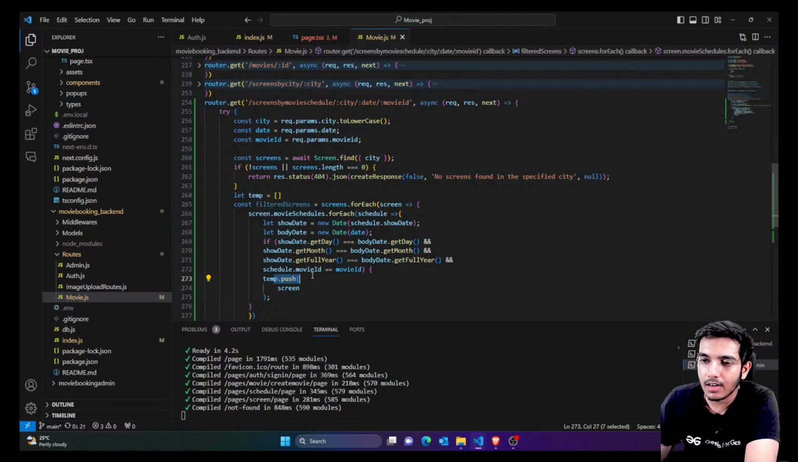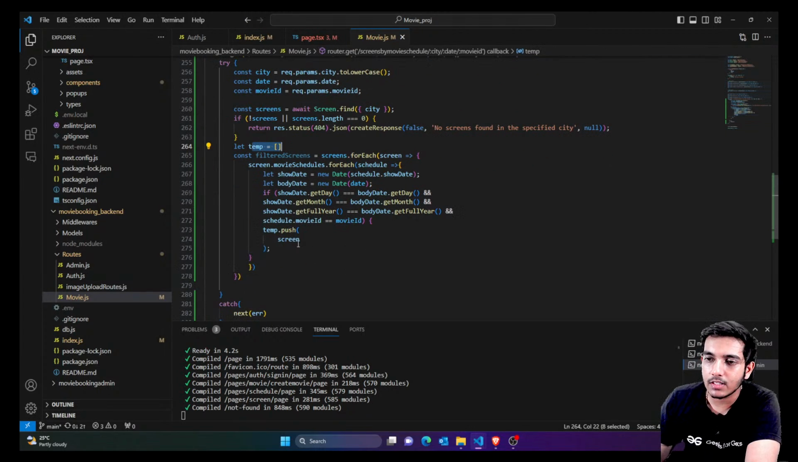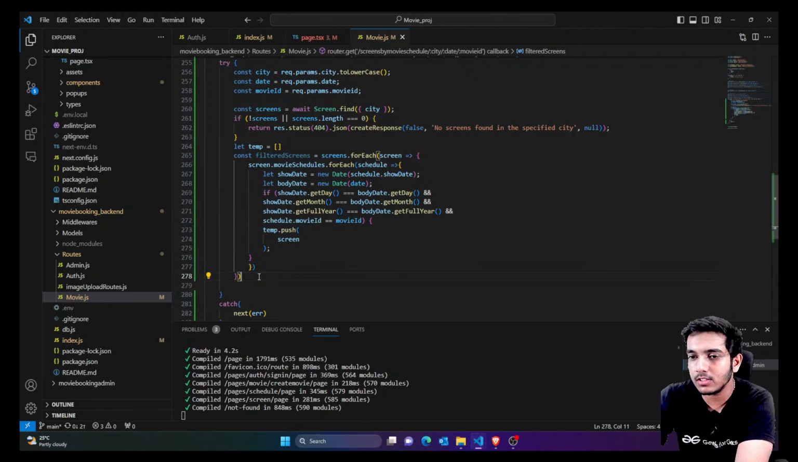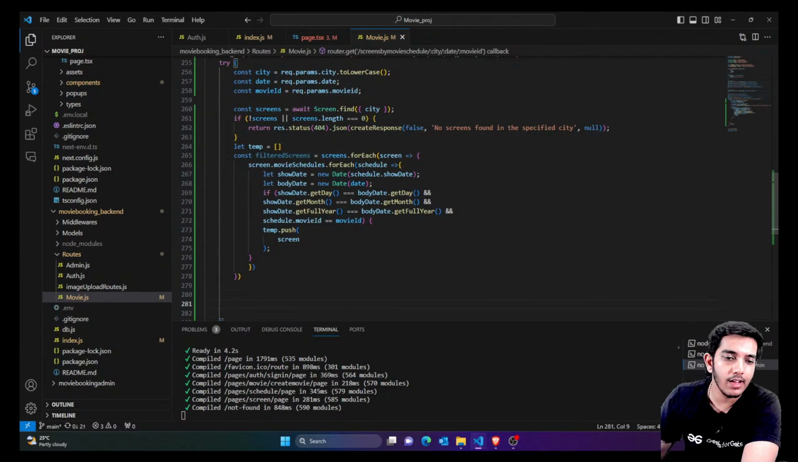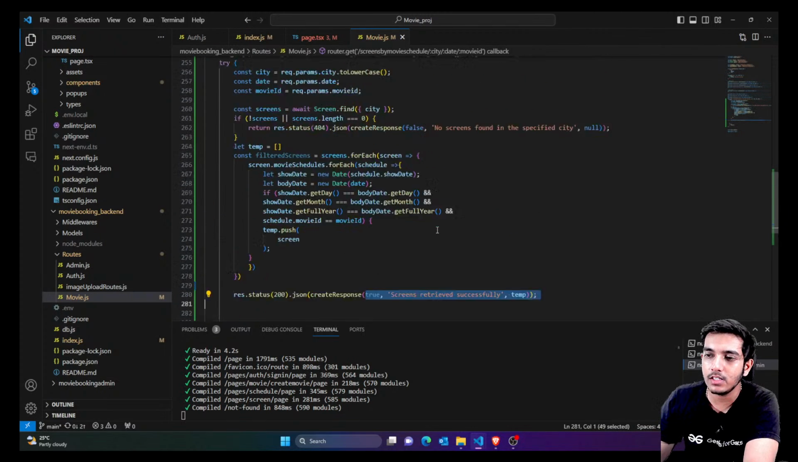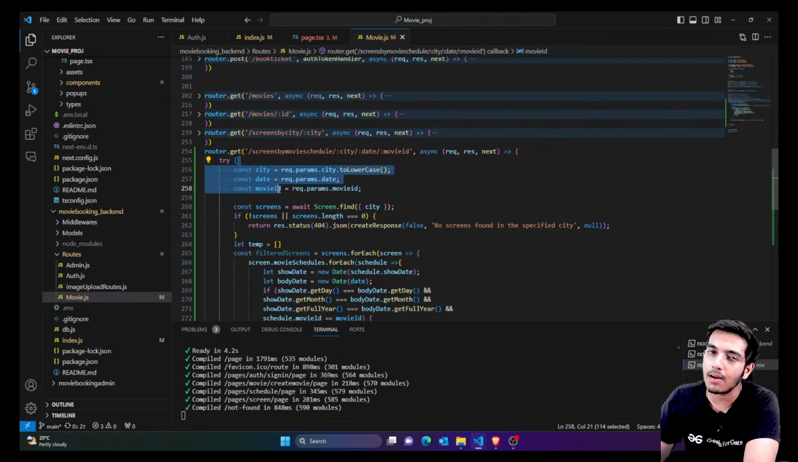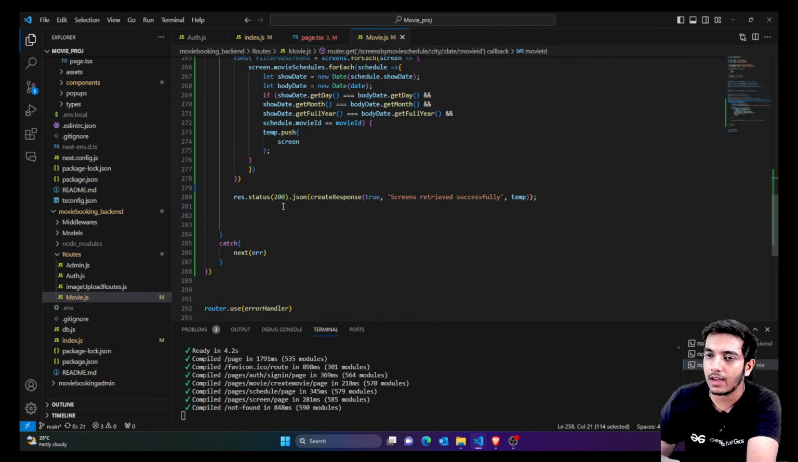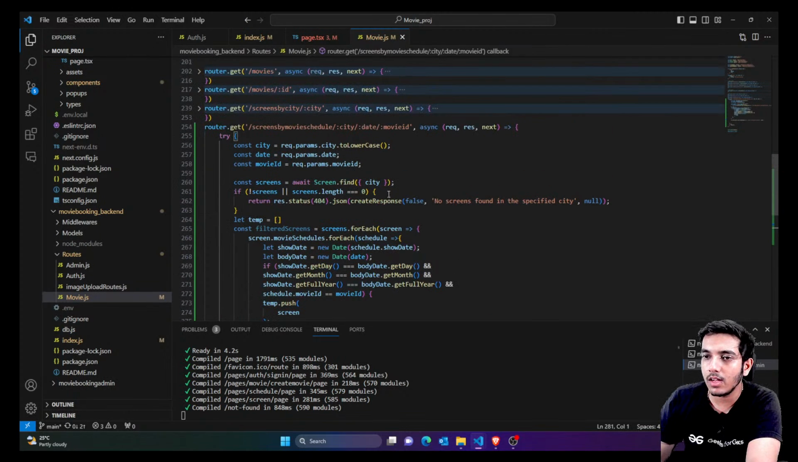So now you can see that we are simply saying push the screen inside. Okay, so I'll just push my screen. I'll just print this so that you know how it's working. Actually we would get this in the front end anyway. After this, once you have everything, you just send this as a response, so you would get all the screens according to the date, city and movie ID. That means for the current date you want some movie, so that's the logic. Okay, so this is for the API.